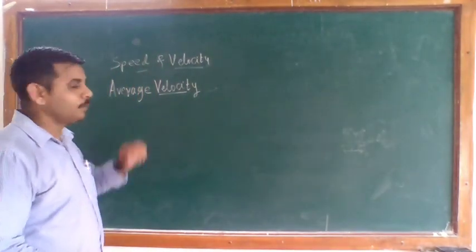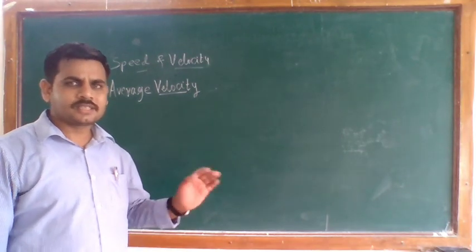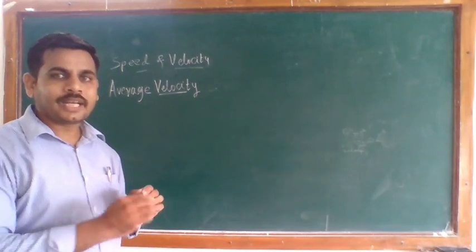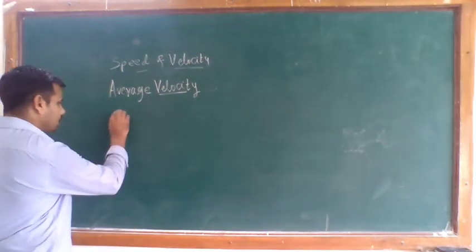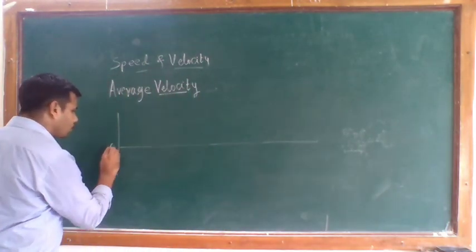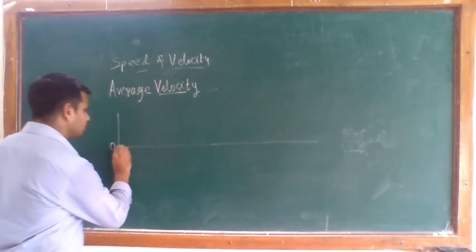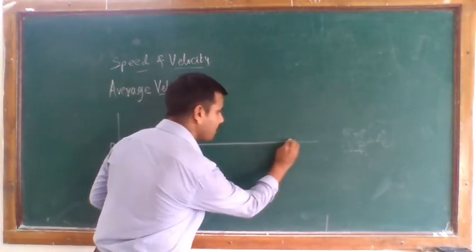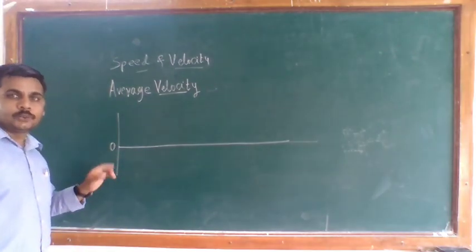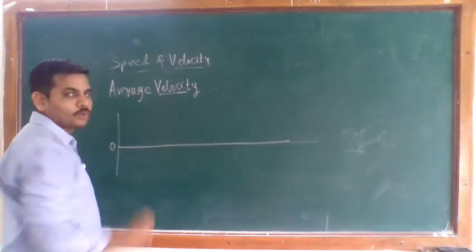To check this average velocity, again we consider a small example. Just consider any car or any motorcycle which travels on the road. This is your origin. Now from this origin your motorcycle travels along this road.